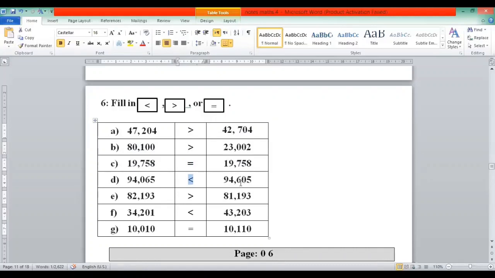94,065, and the second one is 94,665. Similarly, you can put the symbols in the remaining boxes.